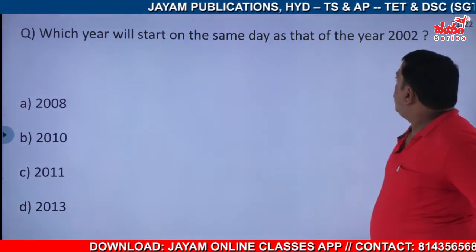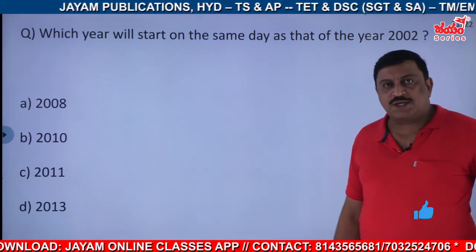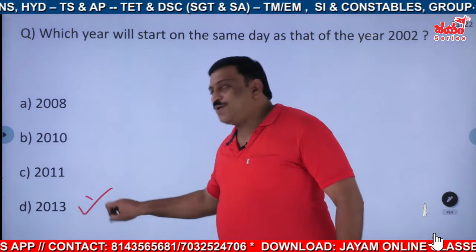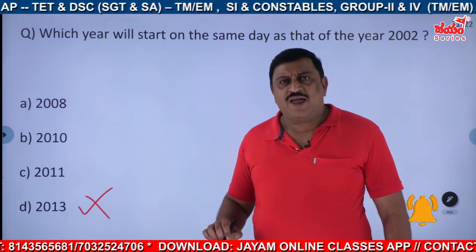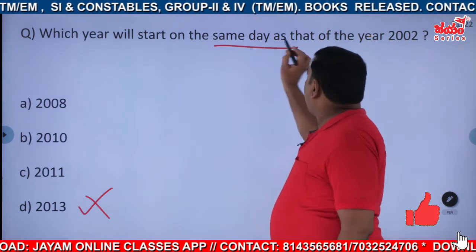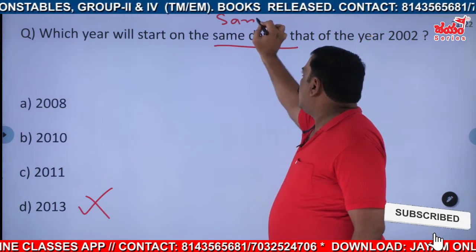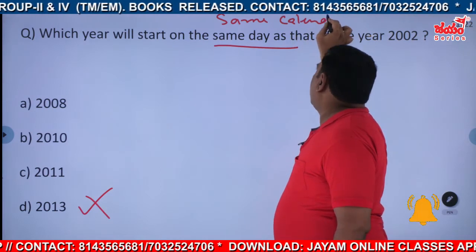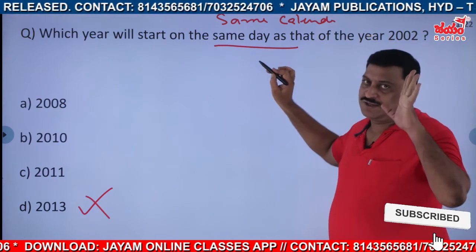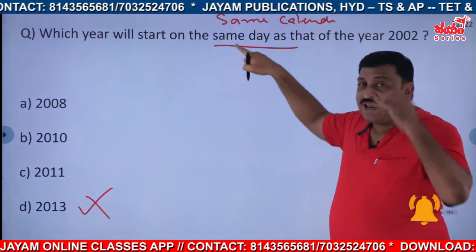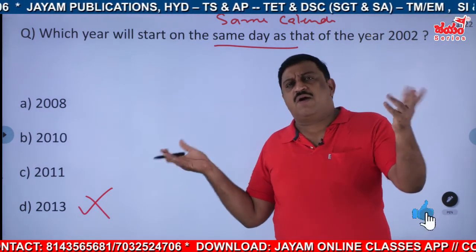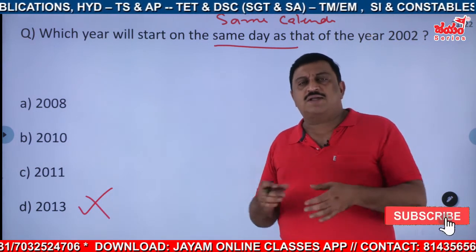Here, what you people say is 2002, that is okay. Based on the chart, you added 11 years and said 2013 is your answer. But this is wrong. Why? Did they ask for the same calendar? No. They said it is the same day. That's all. That means which year will start on the same day as that of the year 2002. We need the same day. The calendars may be different or the same, but they must start on the same day.